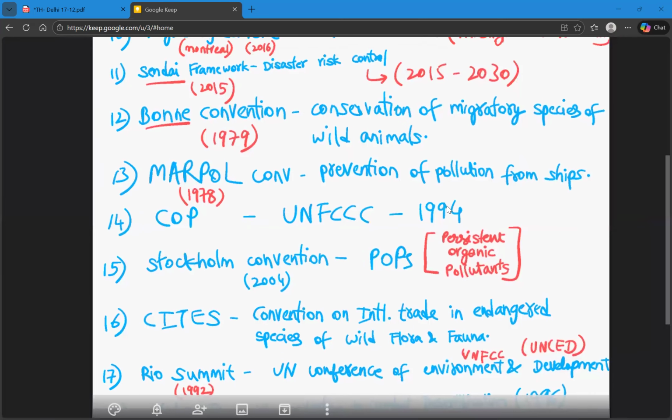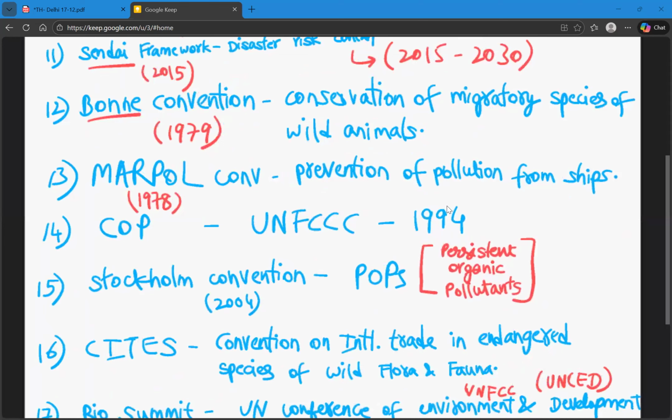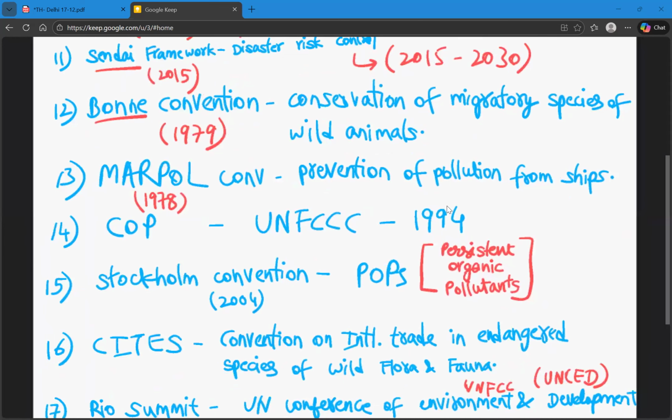And the next one is Stockholm Convention. Stockholm Convention is different from Stockholm Conference. Stockholm Conference was the first effort by all countries to protect environment at international level. But Stockholm Convention was held in 2004 to reduce the persistent organic pollutants in the environment and also to protect human health and environment from persistent organic pollutants.